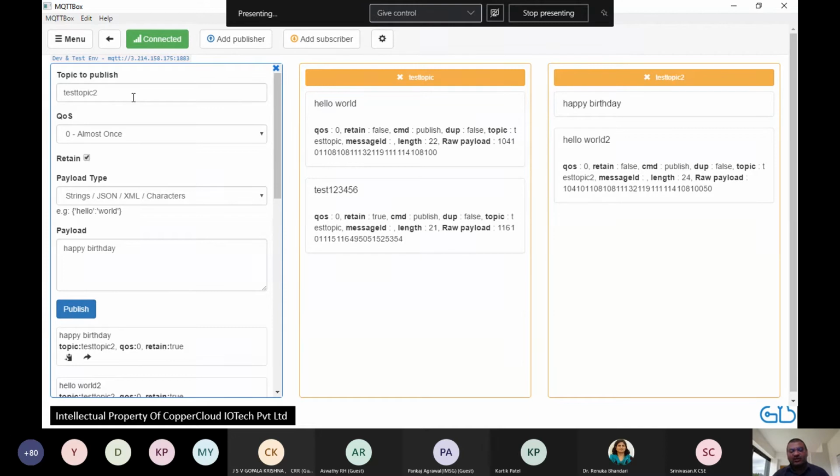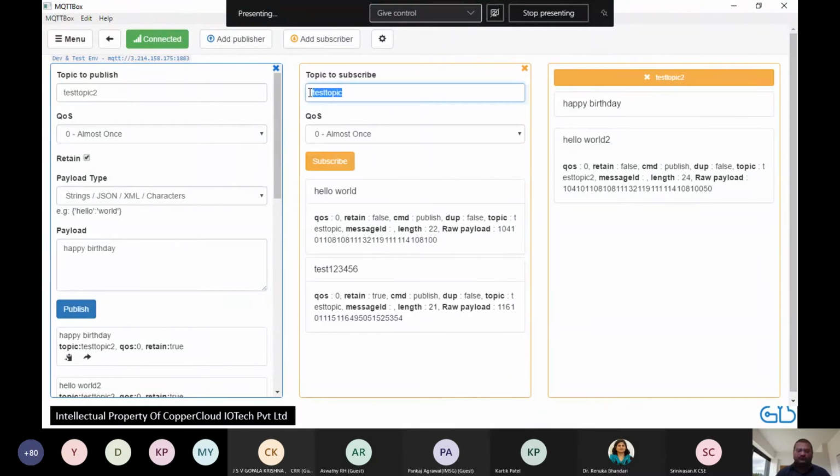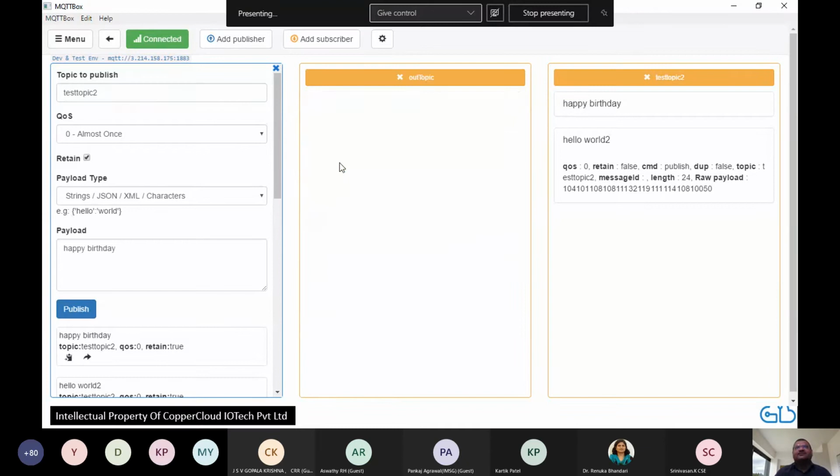So what I've done is I will show you the code in just 1 minute from now, but I'll first show you the output of the code. So this device is now an embedded device, which is coded to send a test message to the MQTT server every 2 seconds. All right. And it has been given the name out topic. Okay. So what's happening is let's go and subscribe to a device called out topic. And let's subscribe here.